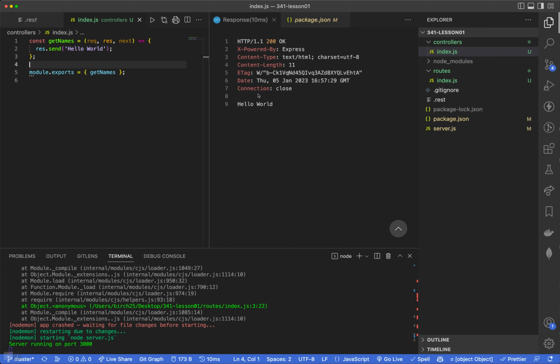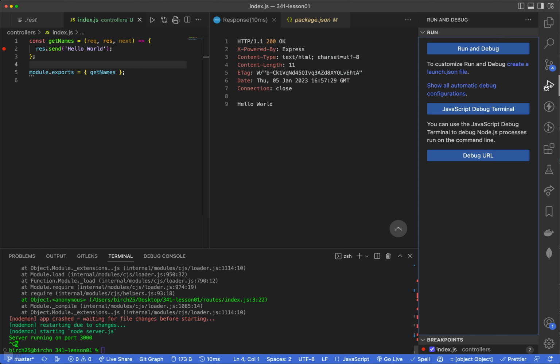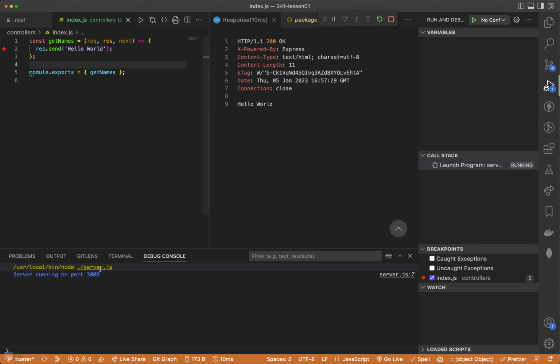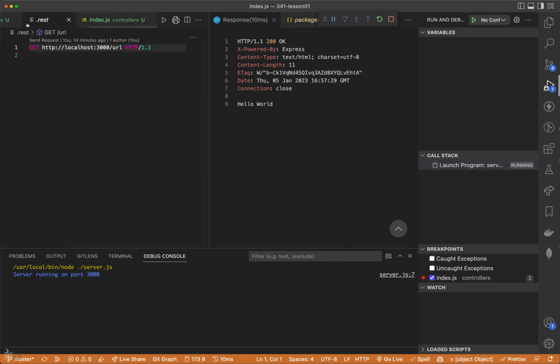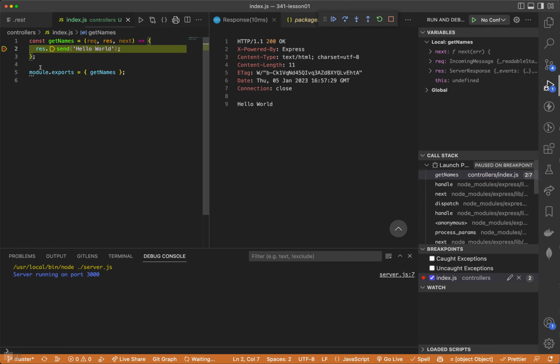The other thing that I want to share is just how to debug this. So in VS Code, I'm just going to put a breakpoint to the left of line 2. I'm going to stop my server, and I'm going to go over to my run and debug, and I'll say run and debug, and I'll say node, and it found my server.js. It probably found that through my package.json in here. So it says it's running on port 3000, which is great. And I'm going to send this request, and it should stop right here.